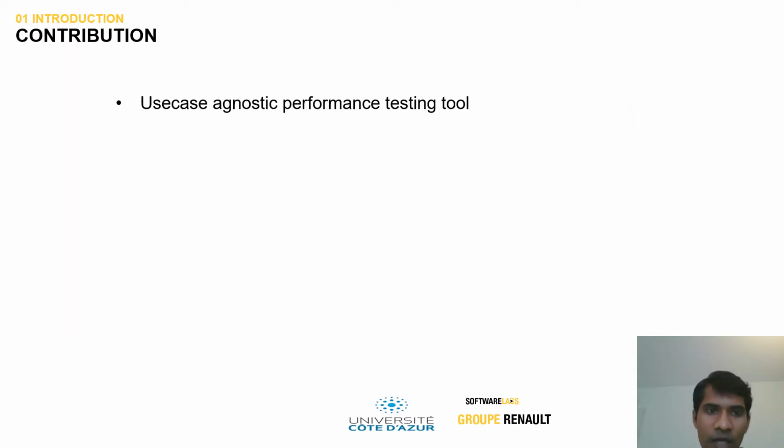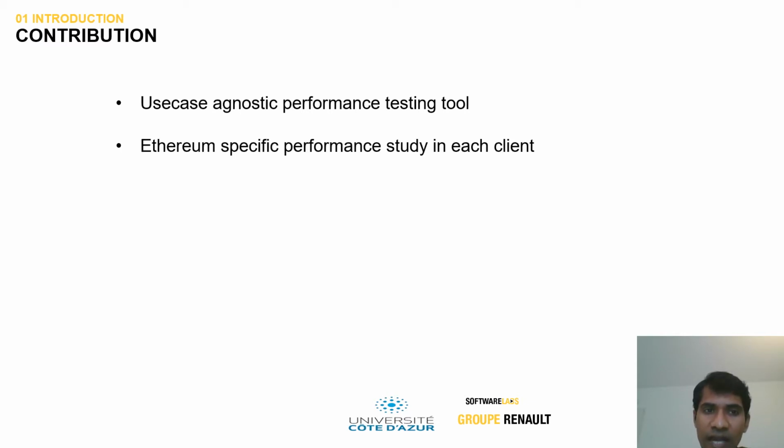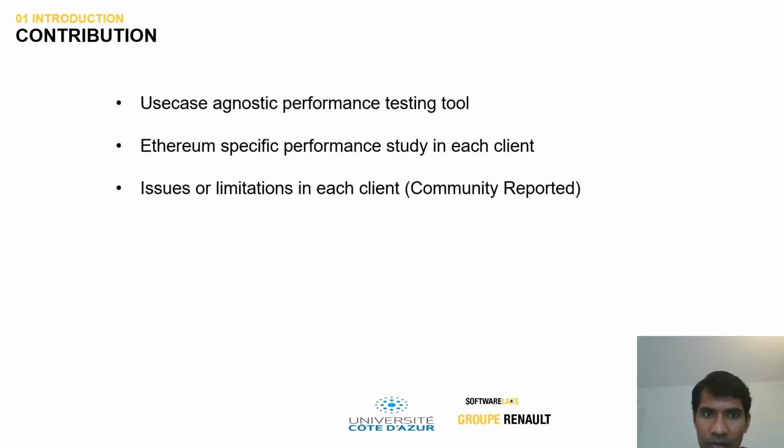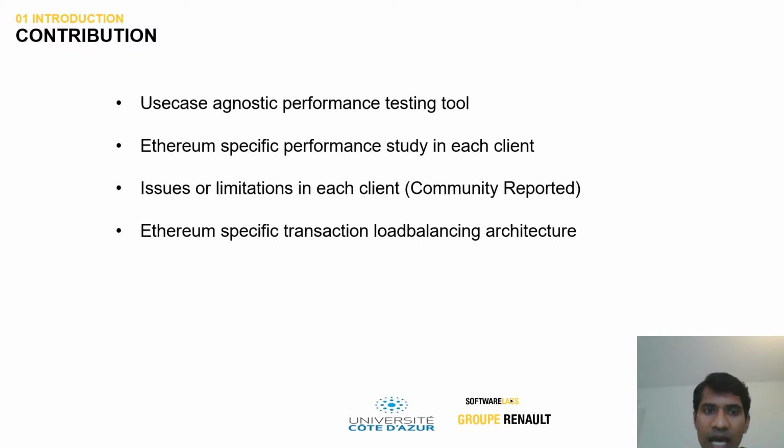The contribution of this work is, first, the construction of a use case agnostic performance testing tool for measuring the performance of each of the clients. The second one is a study of the performance of the clients from an Ethereum-oriented perspective of parameters. The third one is the uncovering of issues and limitations in each of the clients, which are reported responsibly to the community. And the last one is the construction of a load balance architecture, which is very specific to the Ethereum context, since it varies from the normal load balance architecture.